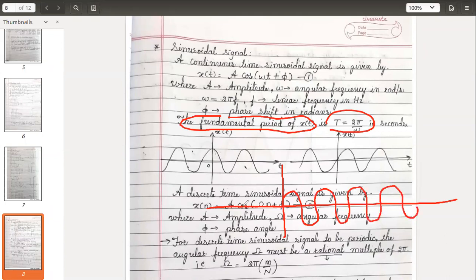If this is your waveform, if I say this is 0, 1, 2, 3, now tell me what is the period of this signal? At least by looking at this, you tell me what is the period. What exactly does period mean? Anybody? I didn't get any answer even in the chat box.